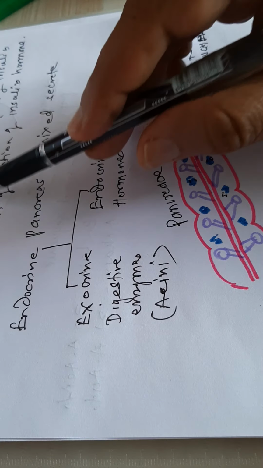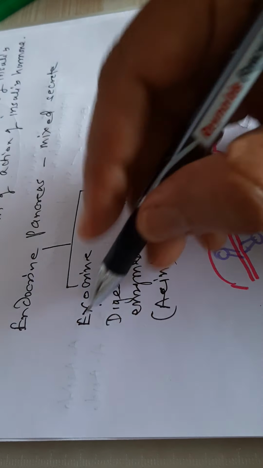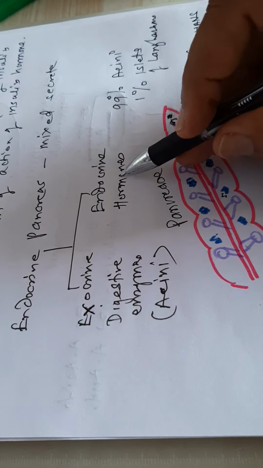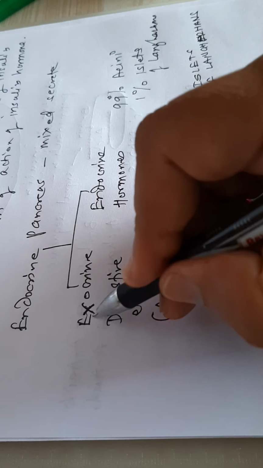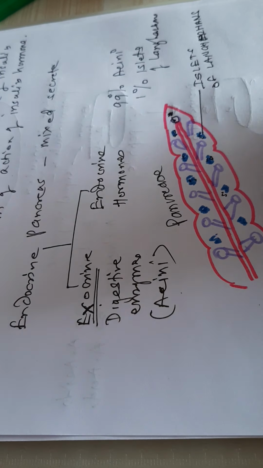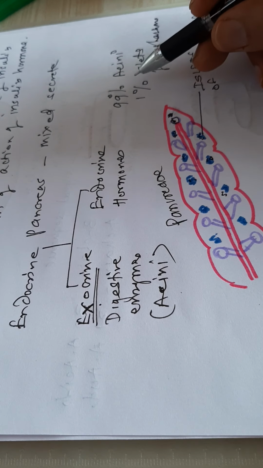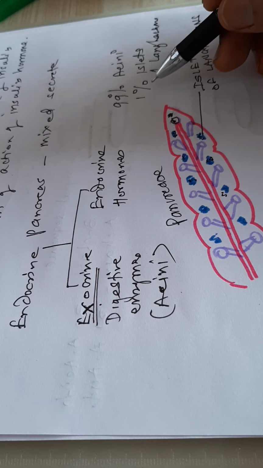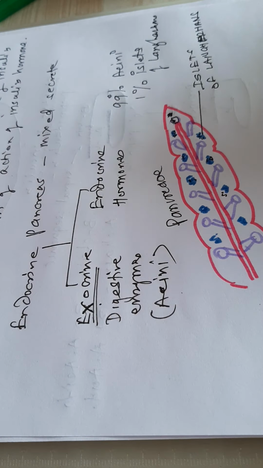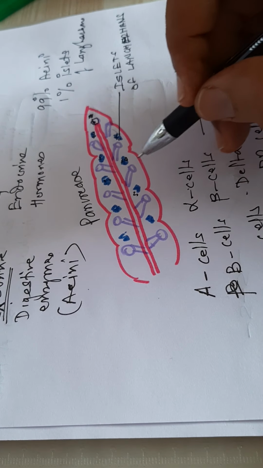In the endocrine system, the pancreas is a mixed gland having exocrine and endocrine functions. The exocrine function is related to the digestive enzymes and comprises the acini. Most of the cellular structure of the pancreas comprises the exocrine portion, that is 99% acini, while the endocrine function is only 1%, comprised of the islets of Langerhans.